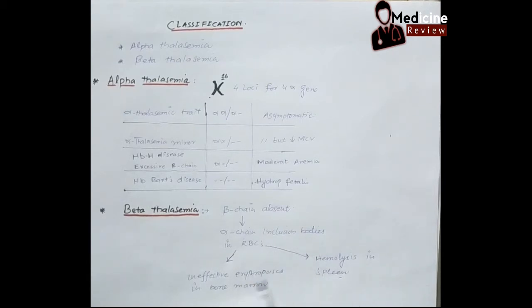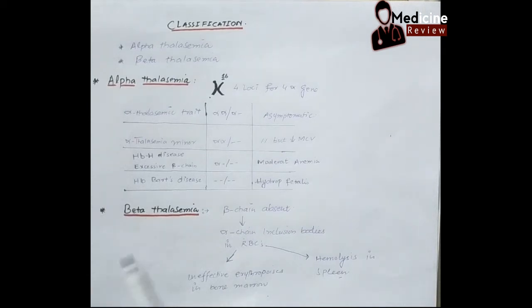Now, in beta thalassemia, when there is formation of inclusion bodies in the RBC, there will be ineffective erythropoiesis in the bone marrow. These RBCs are defective, and the macrophages in the bone marrow sense that there is abnormal formation of the RBC inside the bone marrow. So they will start to destroy them. So even though erythropoiesis is taking place, the RBC is not manufactured properly.